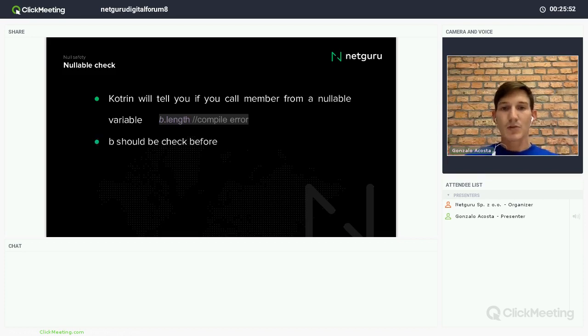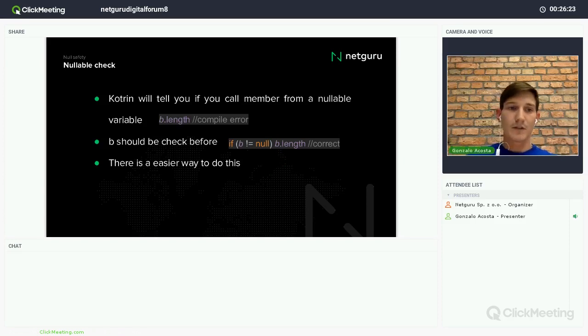So B should be checked before accessing its members. How? For example, with an if, right? So for example, if we check before that B is not null, we can access it without any problem. Here, if you check, I don't need to cast it or do something special for accessing. Just after checking, we can access it because the compiler knows that B is not null.